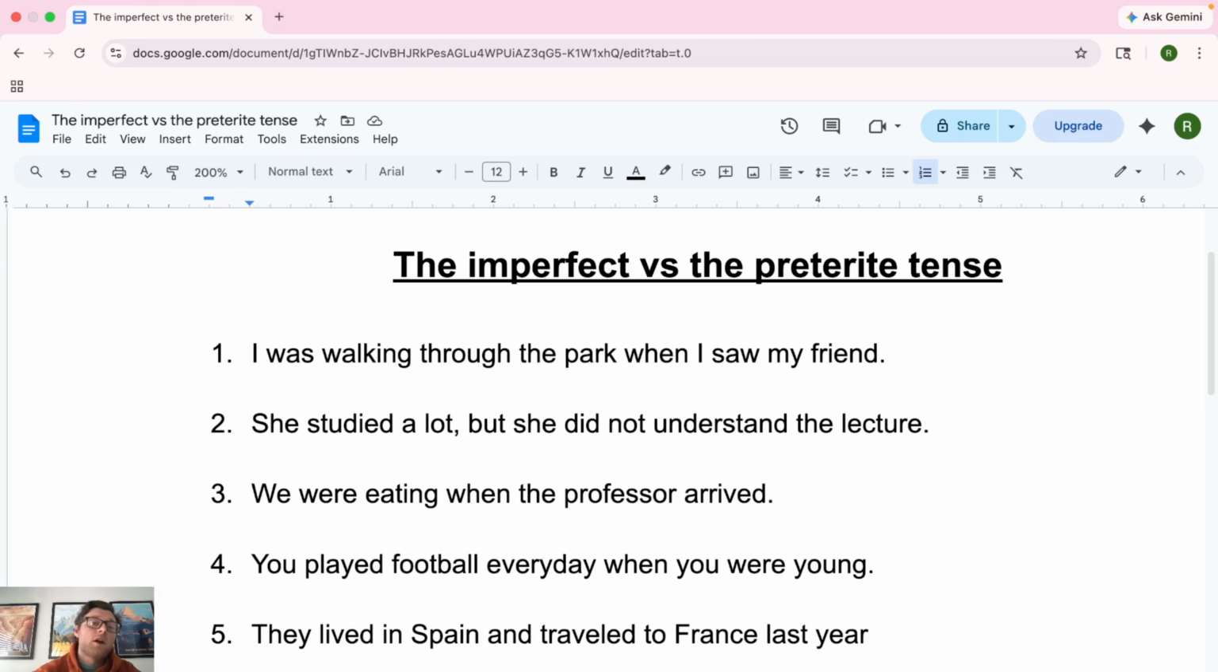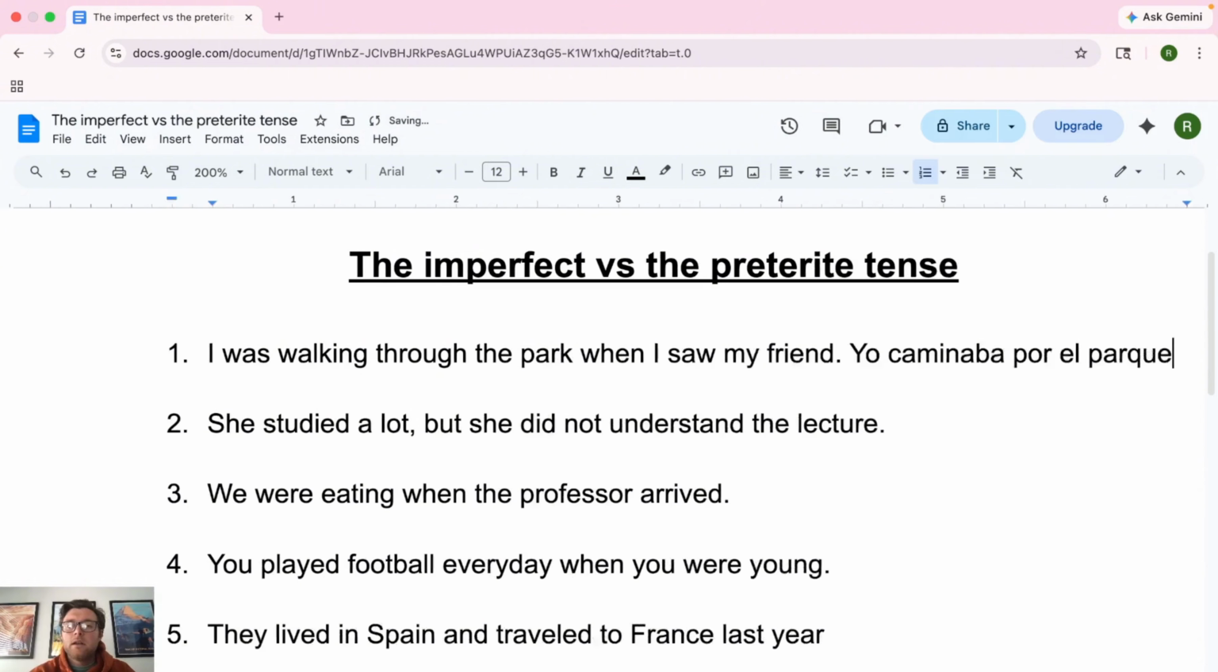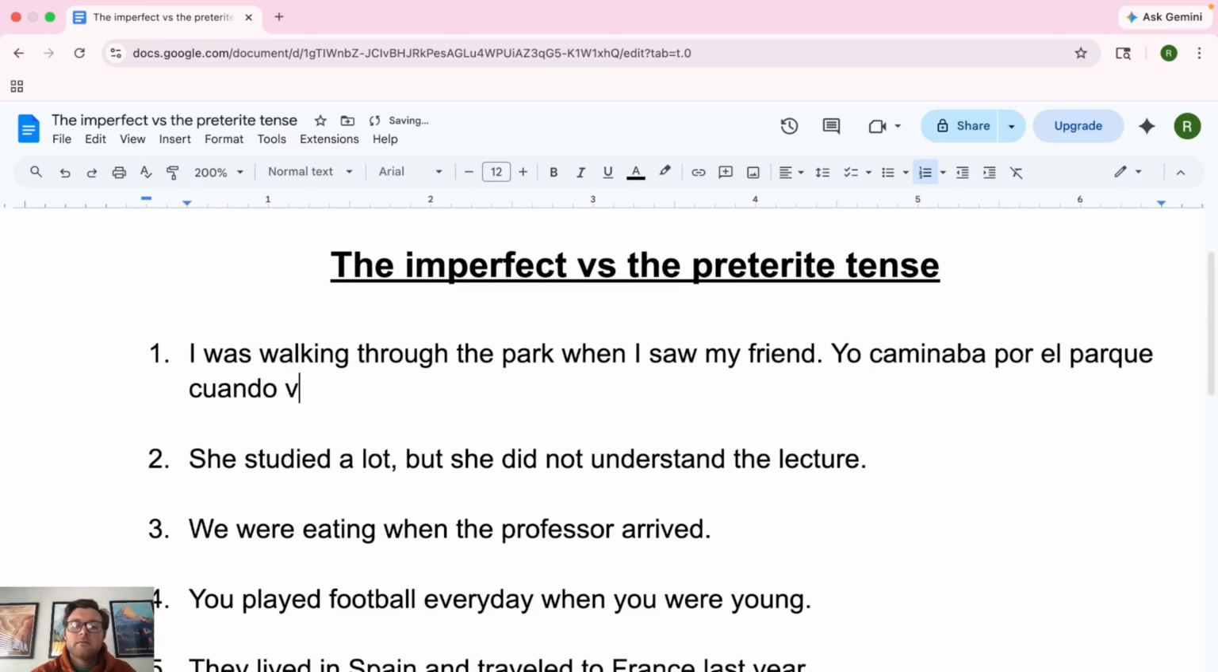Number one, I was walking through the park when I saw my friend. All right, so the verb, there's two of them. Walking is caminar, and then saw, to see, is ver. So the first one's going to be yo caminaba por el parque cuando vi a mi amigo.